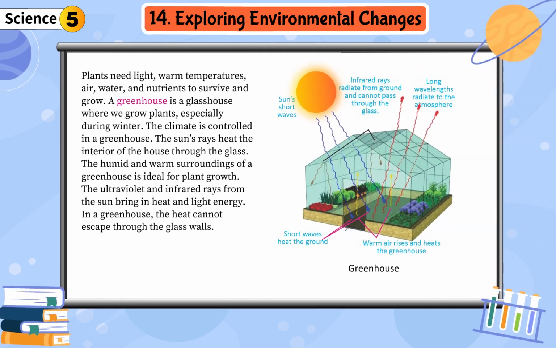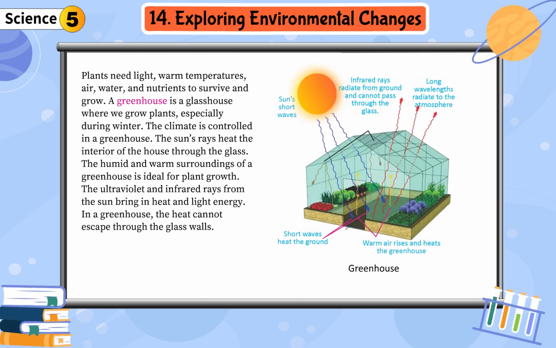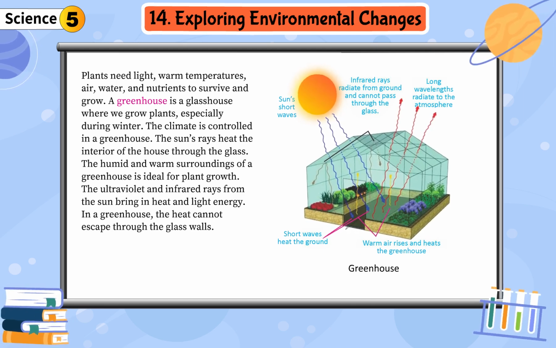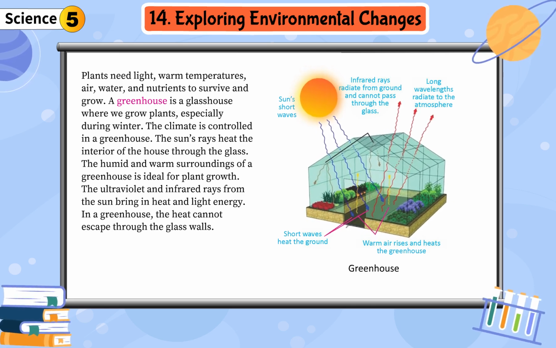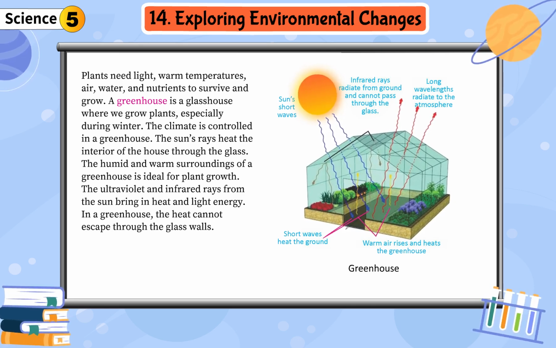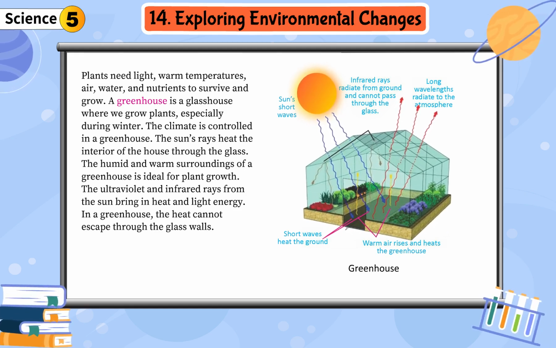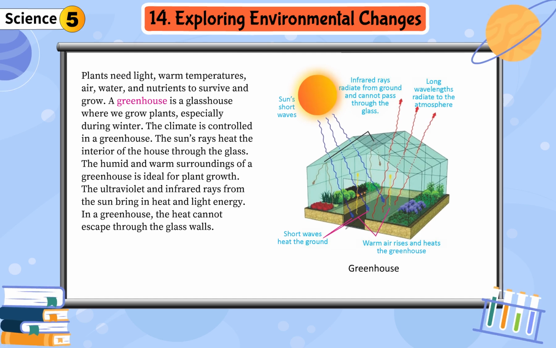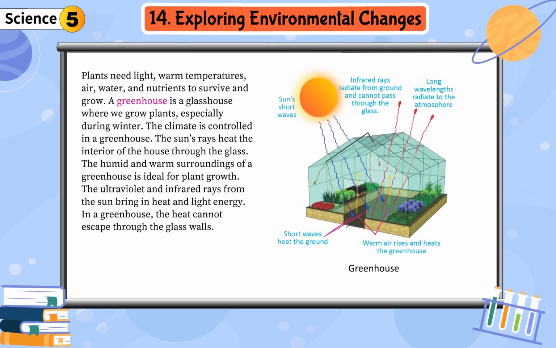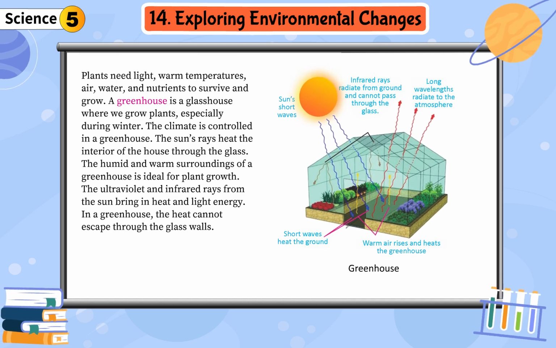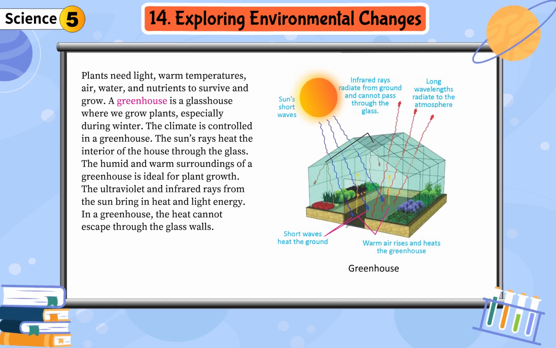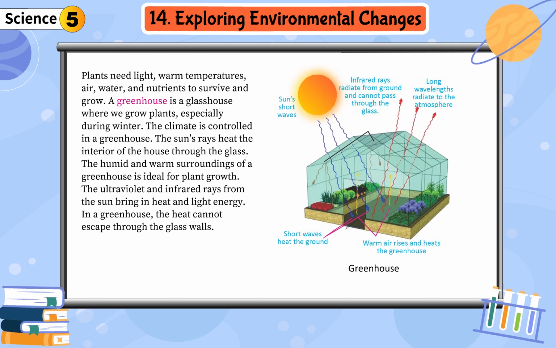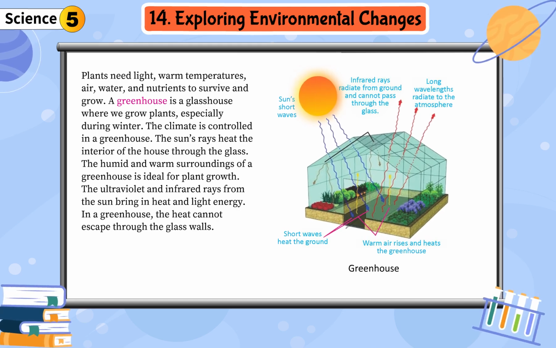Plants need light, warm temperatures, air, water, and nutrients to survive and grow. A greenhouse is a glasshouse where we grow plants, especially during winter. The climate is controlled in a greenhouse. The sun's rays heat the interior of the house through the glass. The humid and warm surroundings of a greenhouse are ideal for plant growth. The ultraviolet and infrared rays from the sun bring in heat and light energy. In a greenhouse, the heat cannot escape through the glass walls.